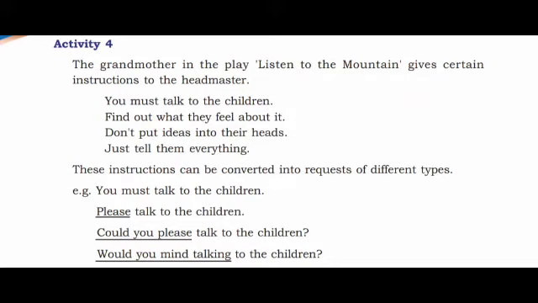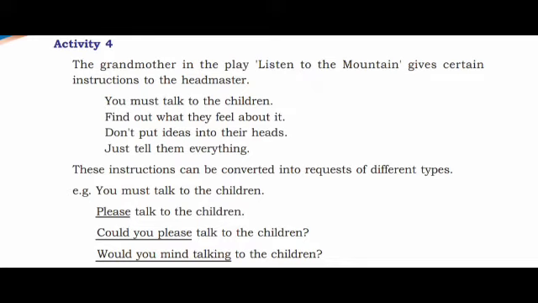You must talk to the children. We can convert this sentence as please talk to the children. Okay, it's a kind of request. Then, could you please talk to the children? Would you mind talking to the children? See, children, would you mind talking to the children? That is, would you mind plus verb plus ing. That you should remember. Along with would you mind, the ing form of the verb is used.